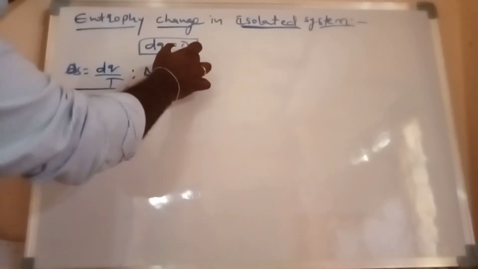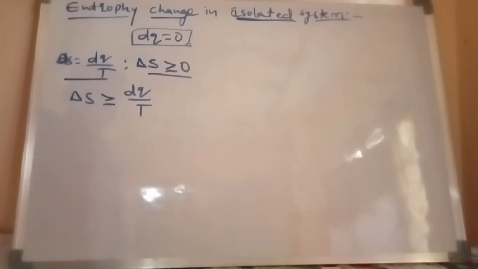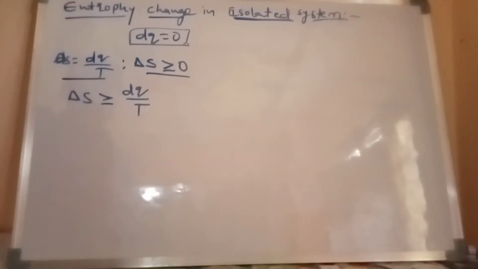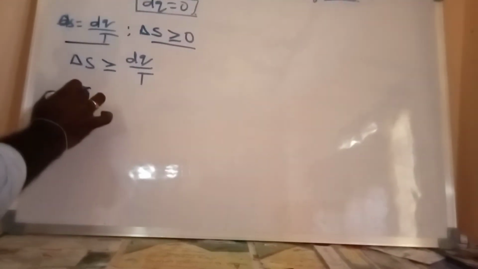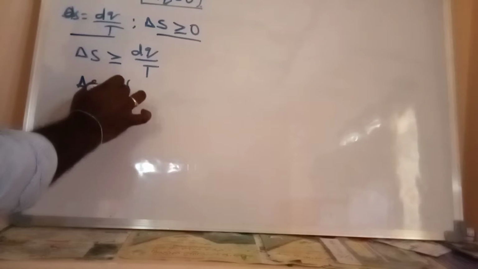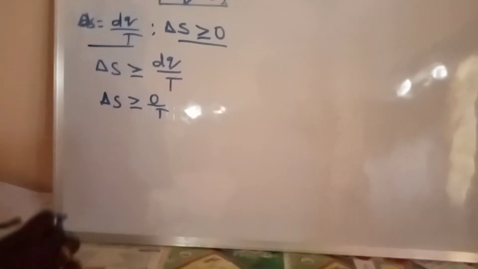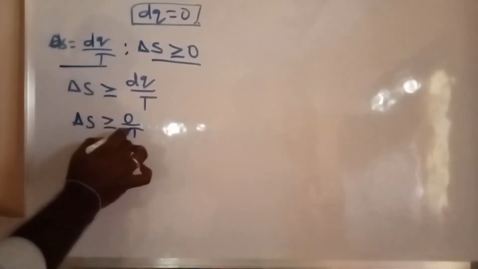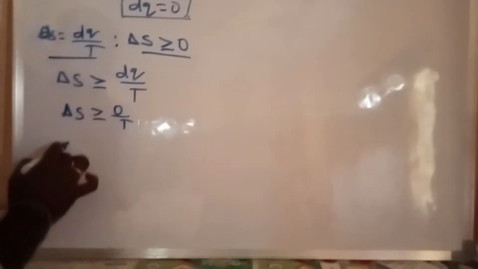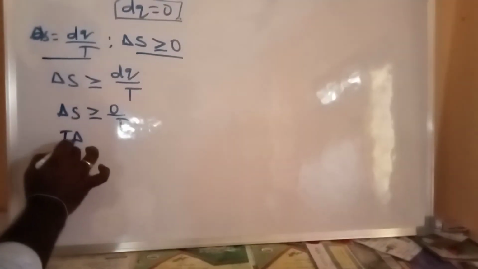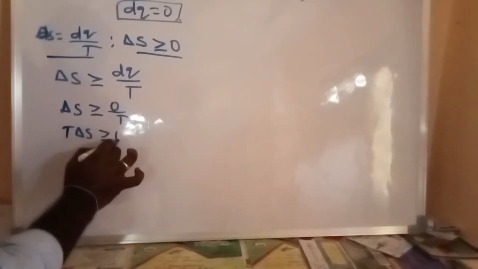For an isolated system, dq is equal to 0. In place of dq, substitute 0. What happens? Delta S is greater than or equal to 0 by T. Substitute 0, 0 by T, and after that this total term will be 0. Otherwise, we can write it as T delta S greater than or equal to 0.